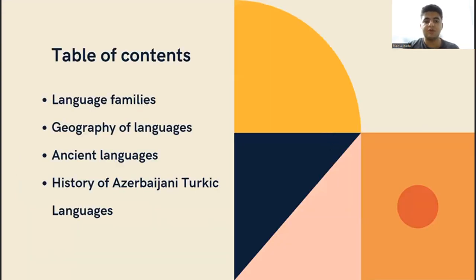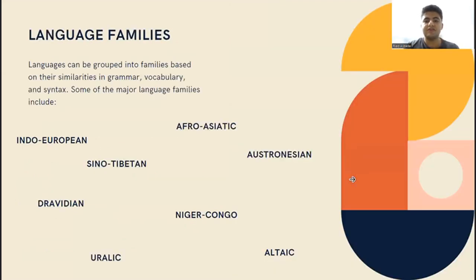The first thing that we'll be talking about is the language families. Then we will have the geography of the languages, then the ancient languages, and at the end, the history of Azerbaijani Turkish languages. So we're starting, and the first thing I'll be talking about is our language families.